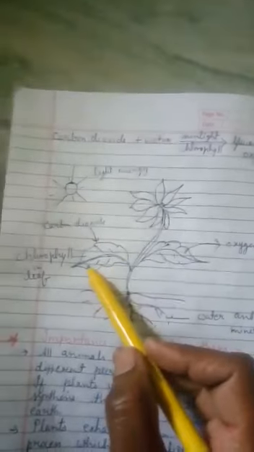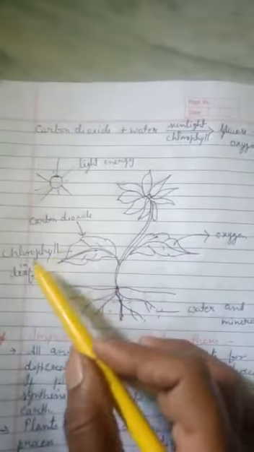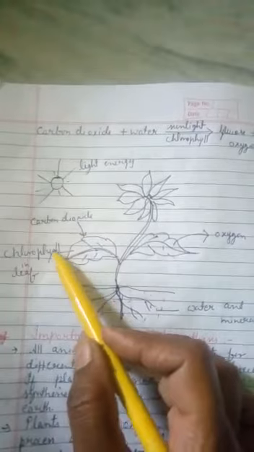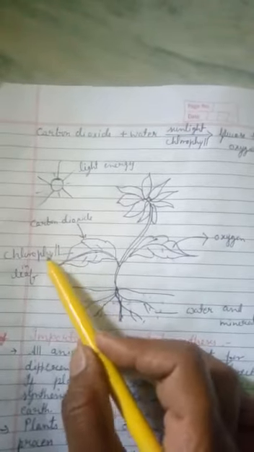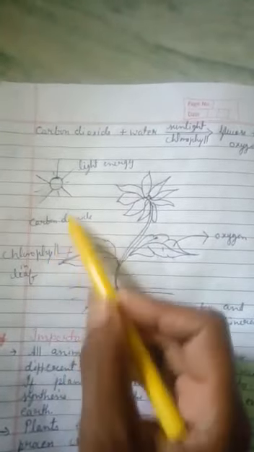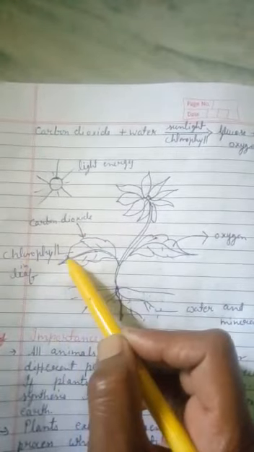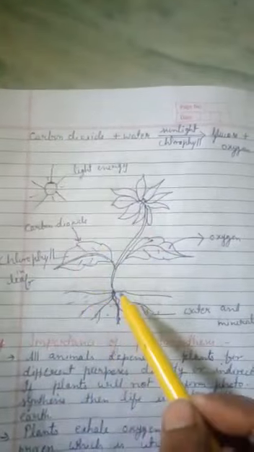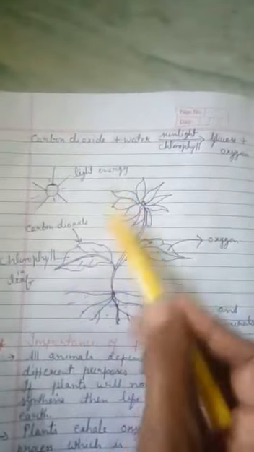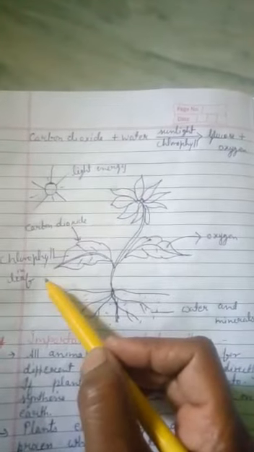Leaves also have a green pigment that is known as chlorophyll. It is very essential because chlorophyll traps the sunlight. If there is no chlorophyll, no sunlight, this process does not happen. So both components, the presence of sunlight and chlorophyll, are very essential.